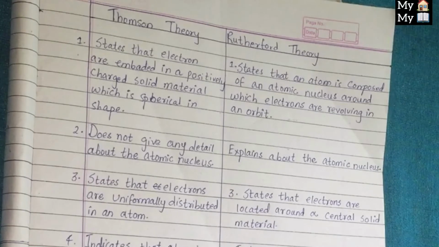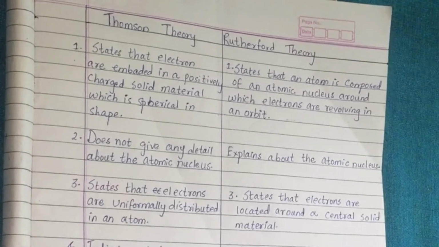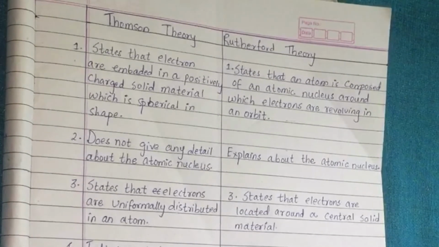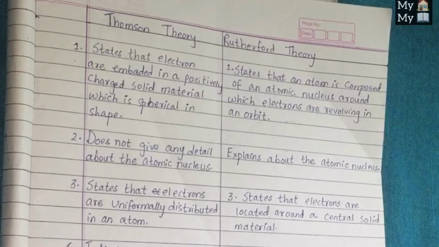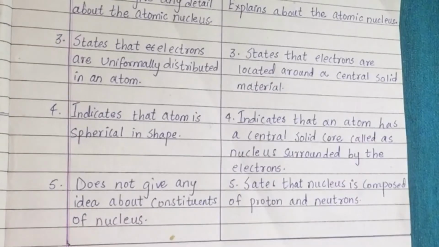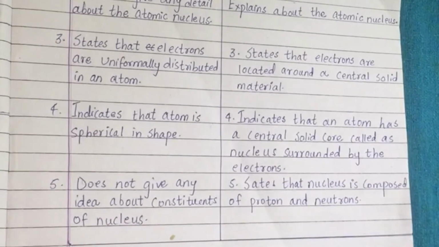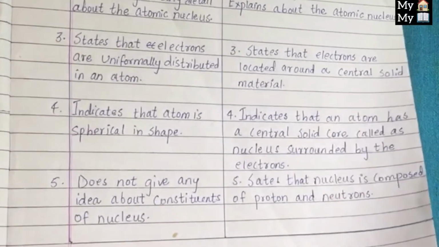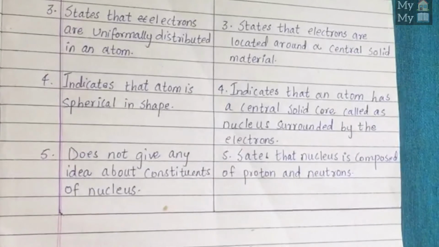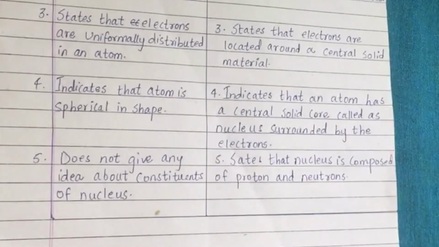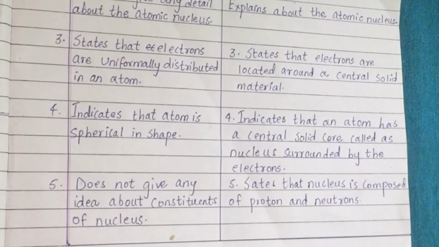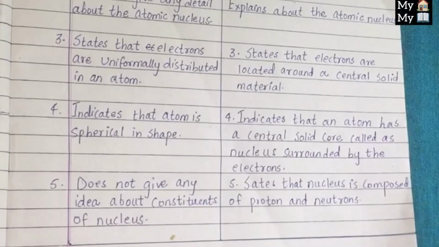Third point states that electrons are uniformly distributed in an atom. Third point of Rutherford theory states that electrons are located around a central solid material. Fourth point indicates that atom is spherical in shape. Fourth point of Rutherford theory indicates that an atom has a central solid core called nucleus surrounded by the electrons. Fifth point of Thomson theory does not give any idea about constituents of nucleus. Fifth point of Rutherford theory states that nucleus is composed of protons and neutrons.